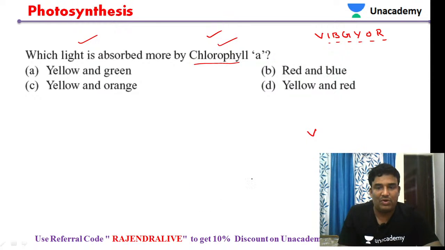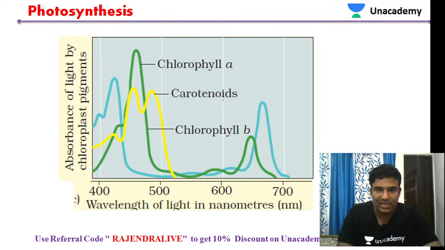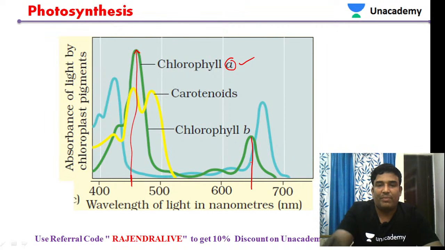Let us see one diagram to explain. This is the chlorophyll A absorption in this diagram. The maximum absorption is somewhere around 450, 460 nanometers, and again it absorbs here.